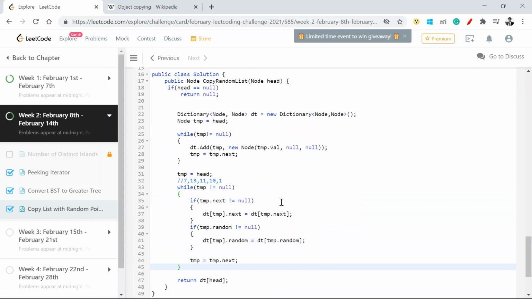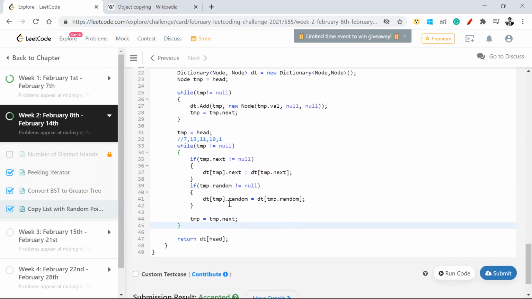So I hope you understood what we're trying to do here, because we cannot directly do my current node.next is equal to my new node.next, or current node.random equal to new node.random, because that will again point back to the same address locations, the same nodes which are there, and that is not required here. We need to create an exact copy only in terms of values and references, but it will point to a different memory location. That's what the question says. Once we get that crux, all we need to do is create a dictionary and then use that dictionary to map the values.